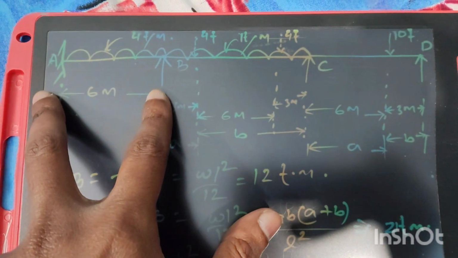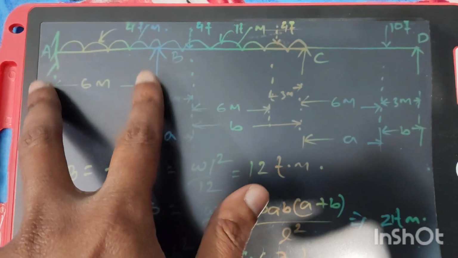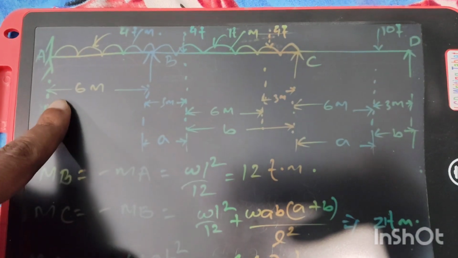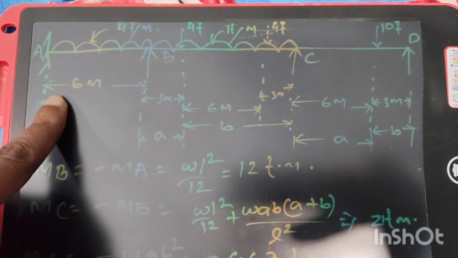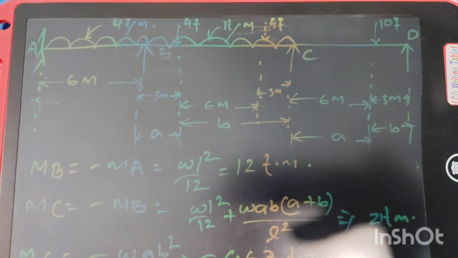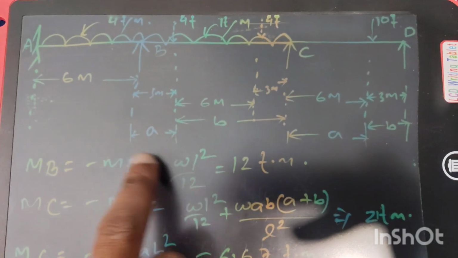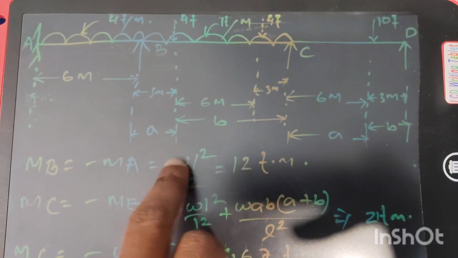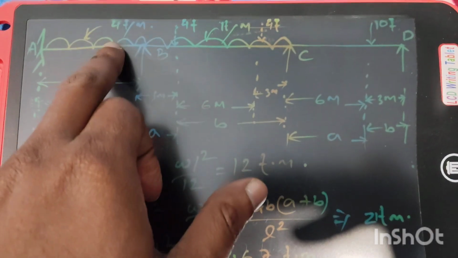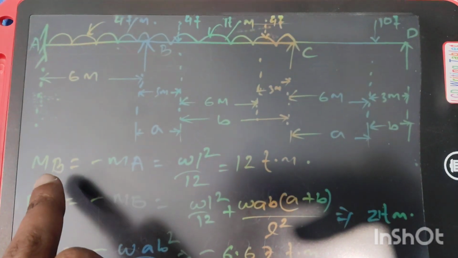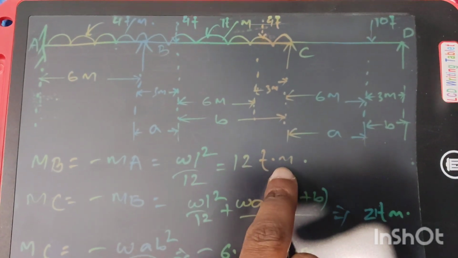So for this portion AB, it is a fixed beam, so fixed end moment at A will be minus WL square by 12, and fixed end moment at B will be plus WL square by 12. So MB equal to minus MA equal to WL square by 12, and L is the 6 meter span and W is 4 ton per meter. After calculation, this value will be 12 ton meter.